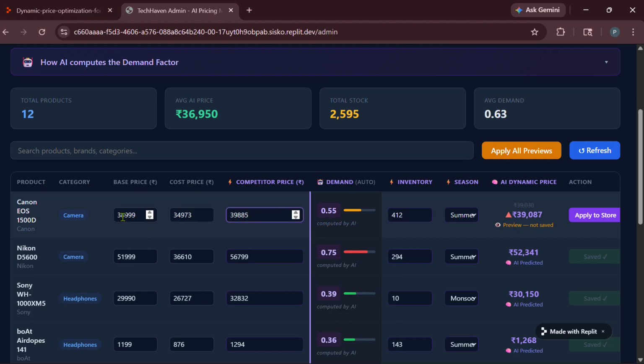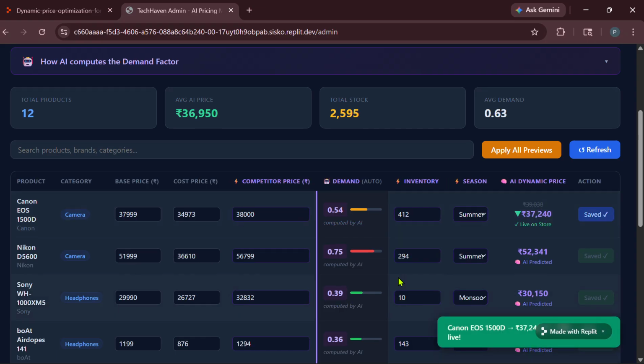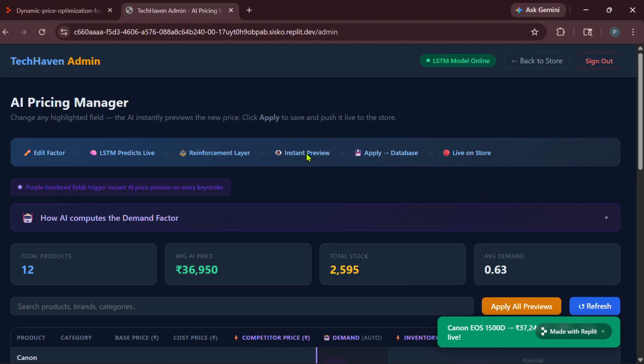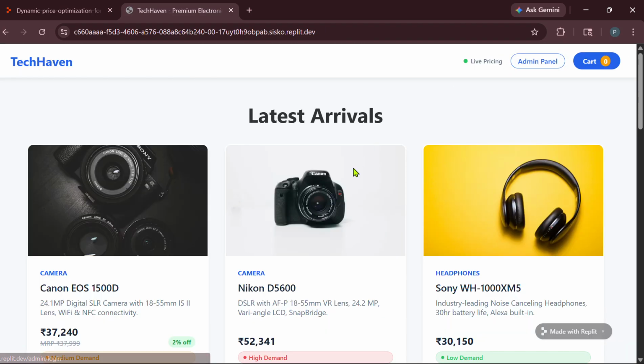When we change anything in the factors, the demand also slightly decreases and the dynamic price also decreases. Then when I click apply to store, it will dynamically show in the dashboard like this.